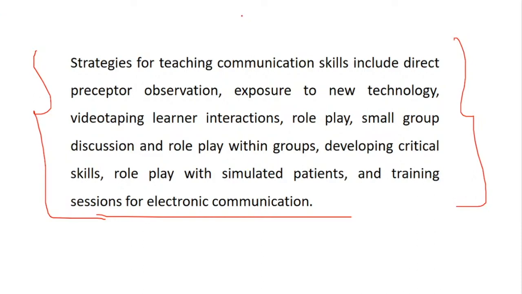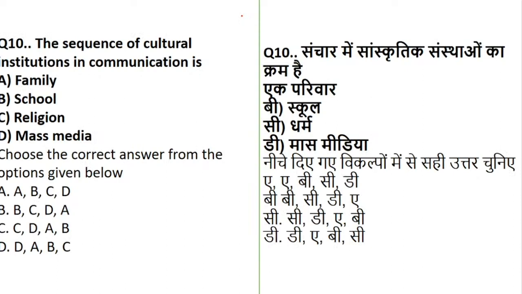Now, coming to question number 10. Question number 10 talks about the sequence of cultural institutions in communication. Following is the sequence of cultural institutions in communication, whether it is family, school, religion, or mass media, which plays an important role in the cultural institutions in communication. You have to select from the given list.